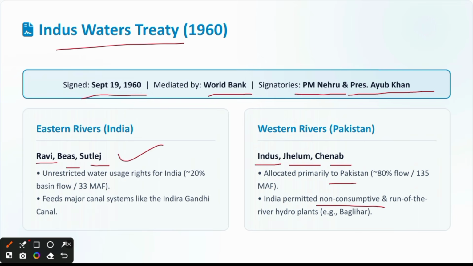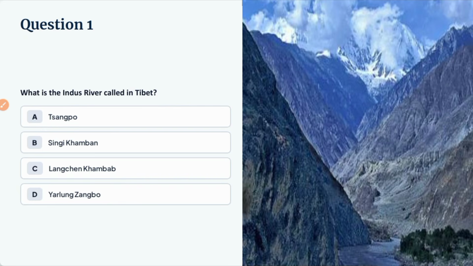Okay, India can use Indus, Jhelum and Chenab river water only for domestic, non-consumptive purposes, not for industrial purposes where more water is utilized. Okay, let us discuss some exam related MCQs which are related to the Indus River System.